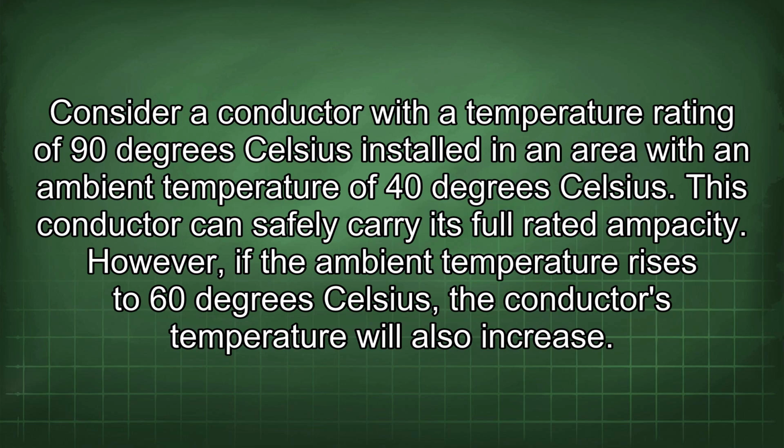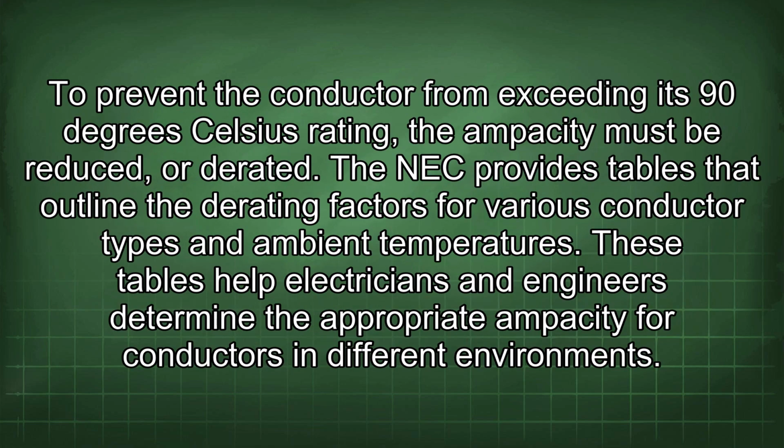Consider a conductor with a temperature rating of 90 degrees Celsius installed in an area with an ambient temperature of 40 degrees Celsius. This conductor can safely carry its full rated ampacity. However, if the ambient temperature rises to 60 degrees Celsius, the conductor's temperature will also increase. To prevent the conductor from exceeding its 90 degrees Celsius rating, the ampacity must be reduced or derated. The NEC provides tables that outline the derating factors for various conductor types and ambient temperatures. These tables help electricians and engineers determine the appropriate ampacity for conductors in different environments.